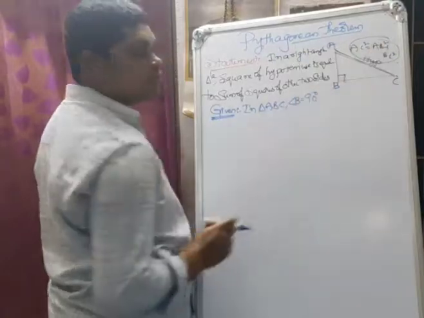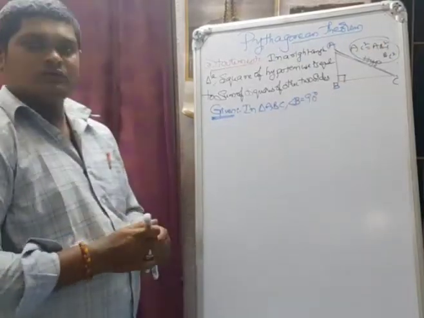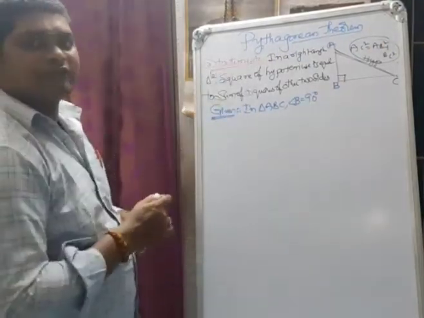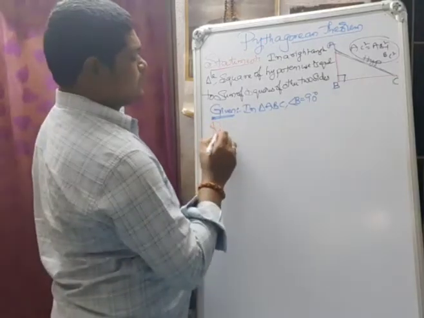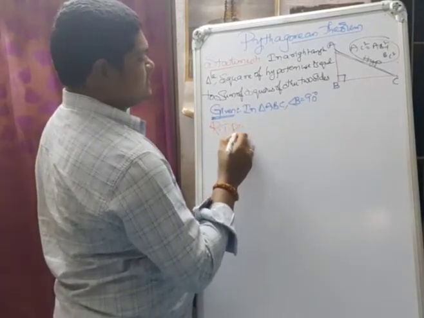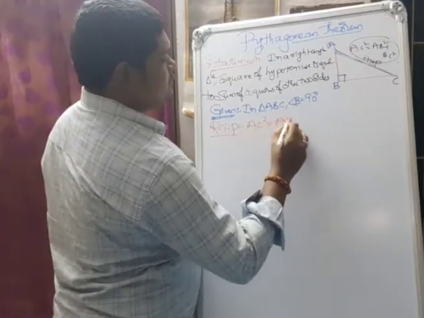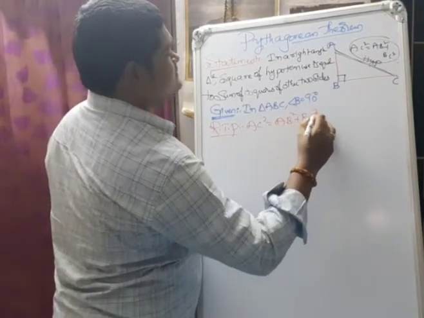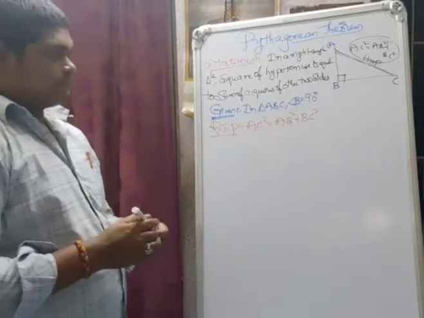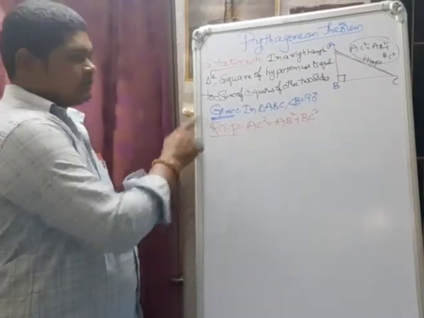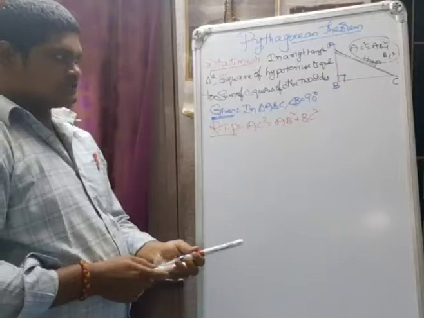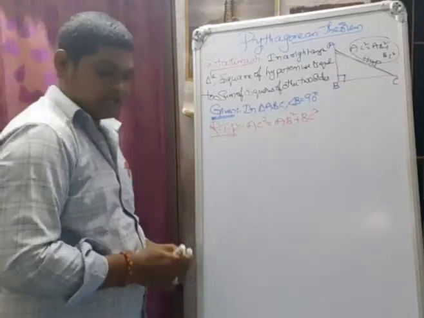This is what we have to prove here. So, already you don't require to prove that. Next, required to prove that. What is it? AC square is equal to AB square plus BC square. Next. Given completed, required to prove that completed. Next we have to go for construction.